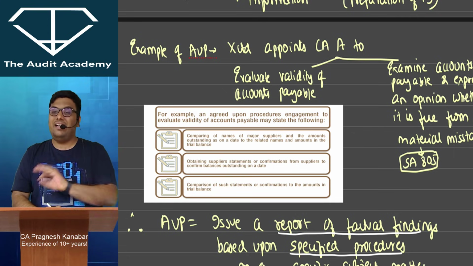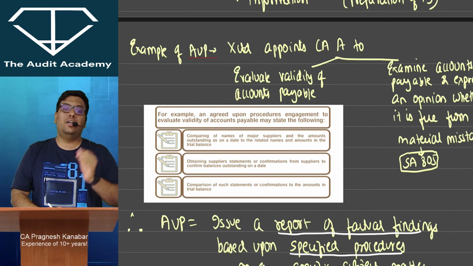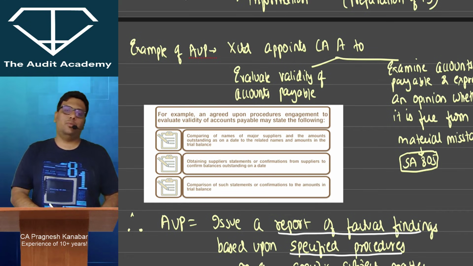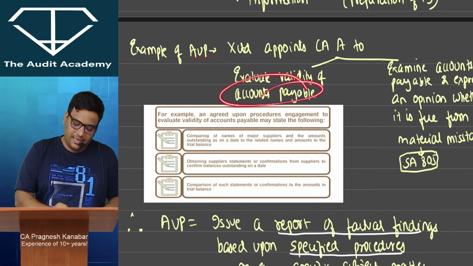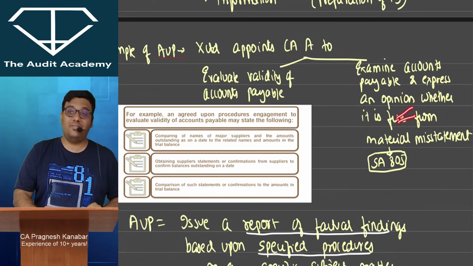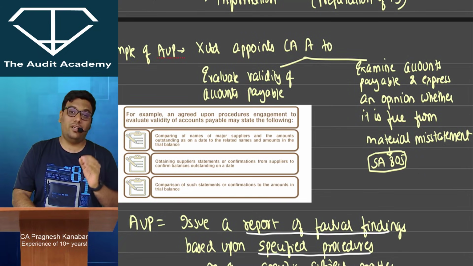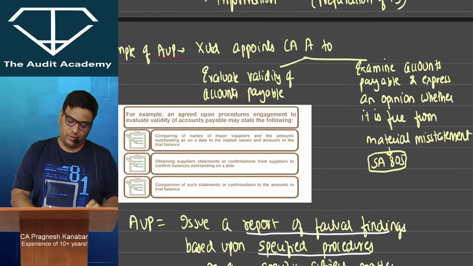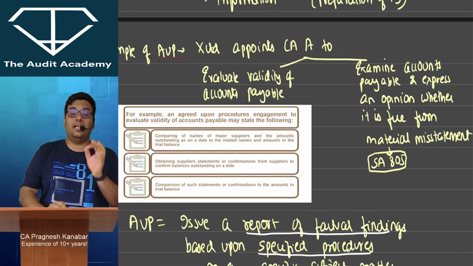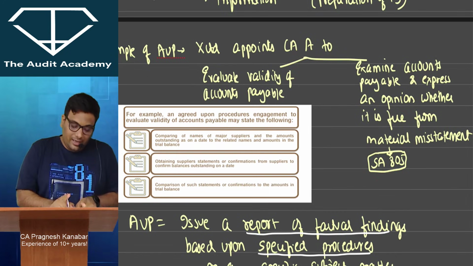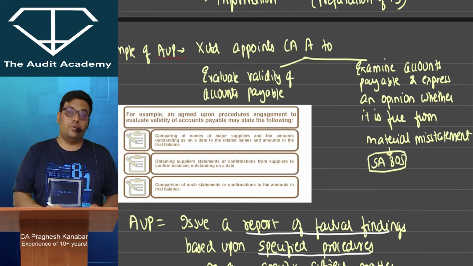Whether this entire data shows a true and fair view or not, I am not going to express an opinion. If on the same accounts payable I had to express an opinion whether it is free from material misstatement and shows a true and fair view, then it becomes the audit of a specific item, and that is covered under SA 805. So you can clearly see the difference if you look at this note.